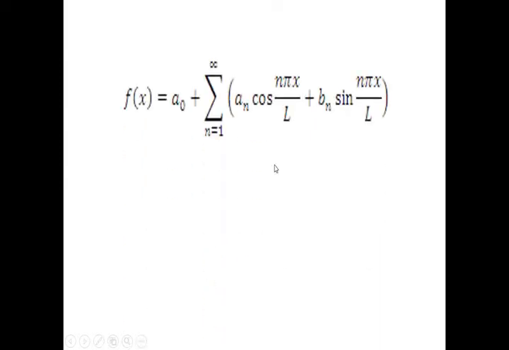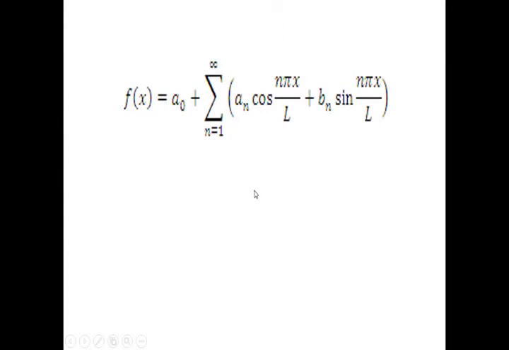The equation based on a constant will be f(x) = a0 + summation n = 1 to infinity of (an cos(n pi x/L) + bn sin(n pi x/L)), where L is a constant term.